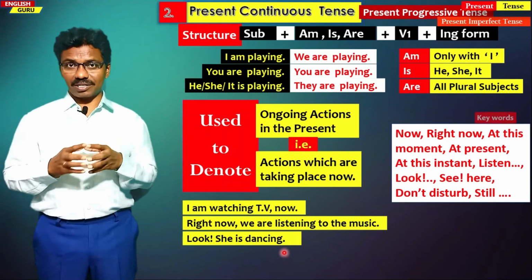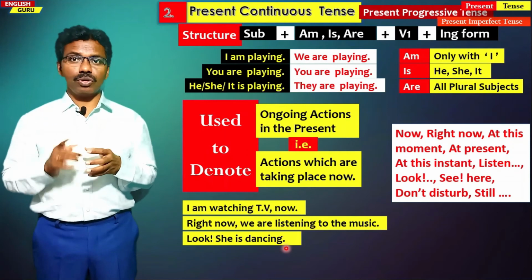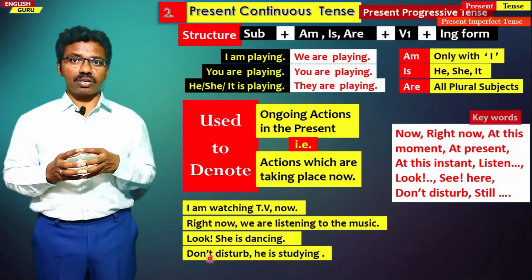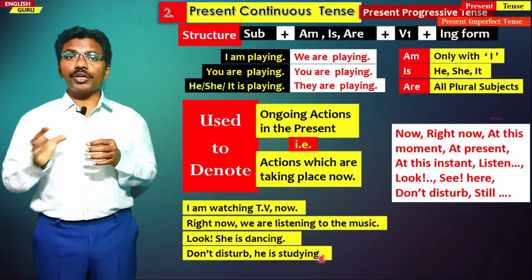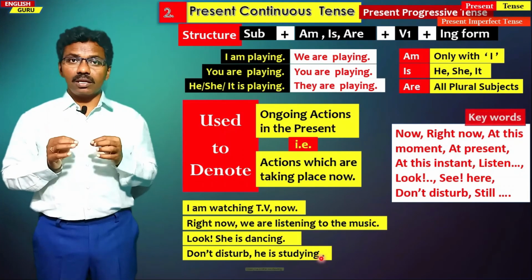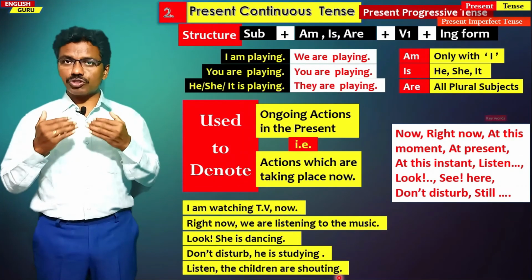Look, she is dancing. So look means you have to look, she is presently dancing. So it is in present continuous tense. Don't disturb, he is studying. Activity is going on. Studying is going on. Listen, the children are shouting. So shouting, they are now shouting.